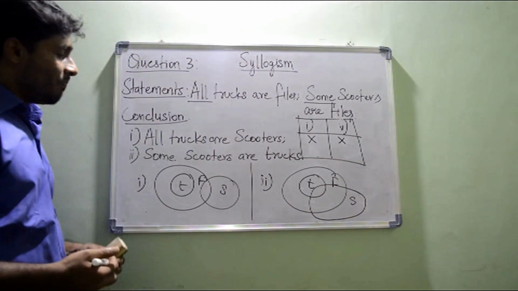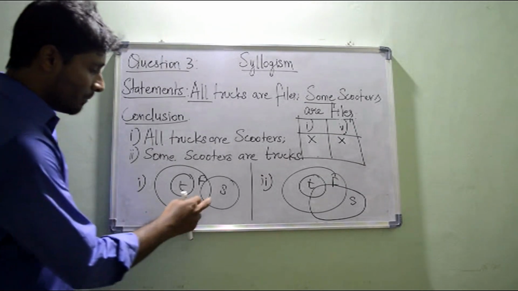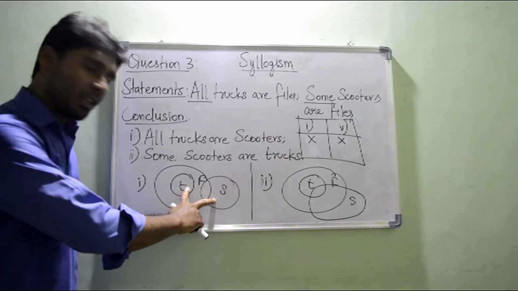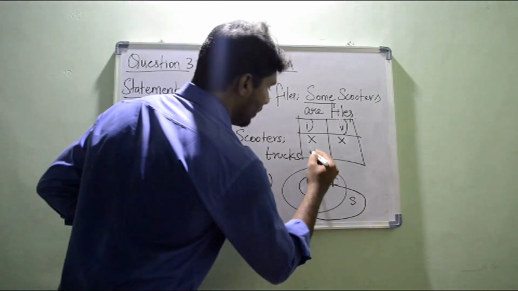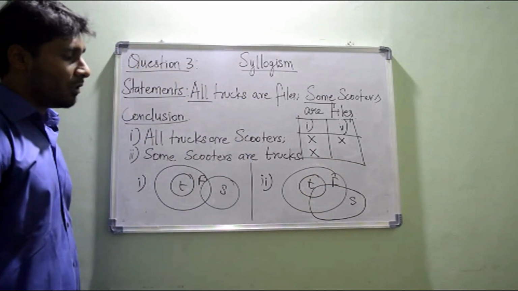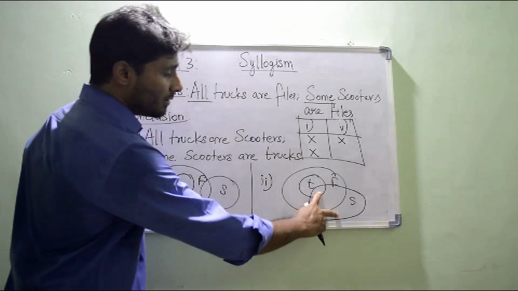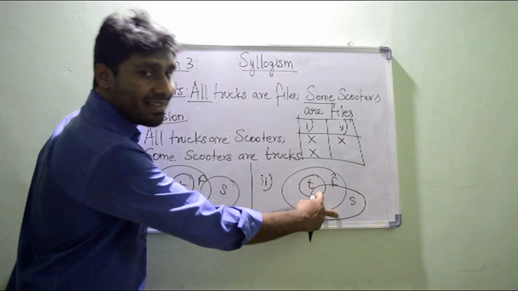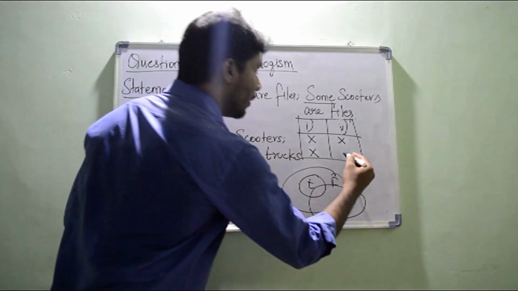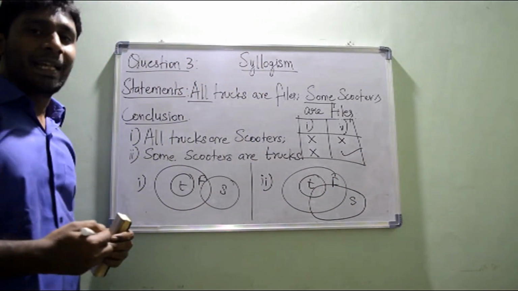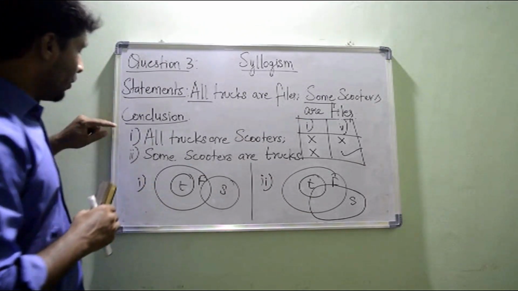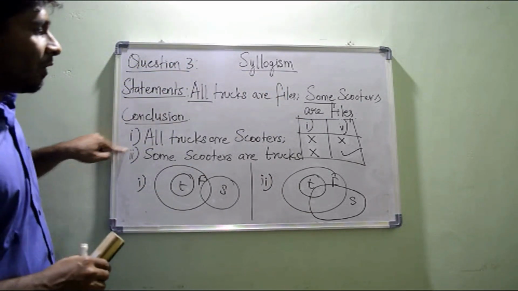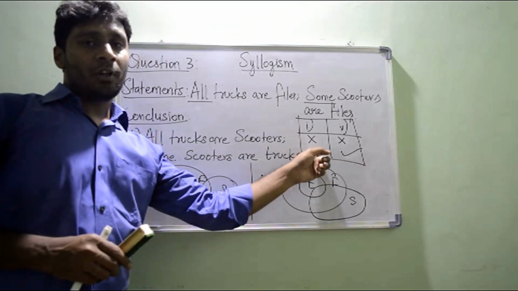And second conclusion, some scooters are trucks. So is it true or false in the first diagram? False, good. And in the second, some scooters are trucks. Are the trucks and scooters connected in the second diagram? Yes, and I have a some relation. So I can take it as true in the second possible diagram. So here conclusion 1 is not followed in both the cases, and conclusion 2 is followed in the second case, but false in the first case.